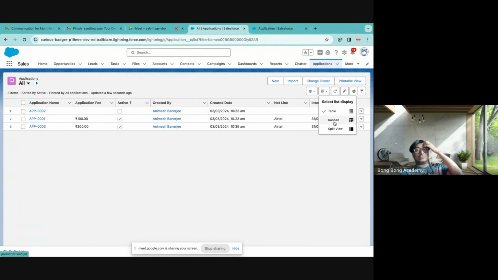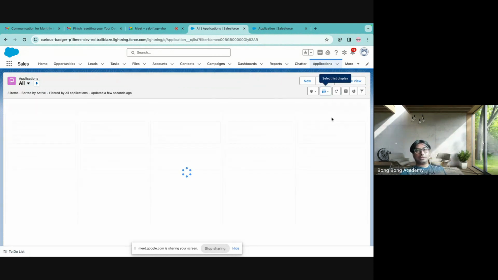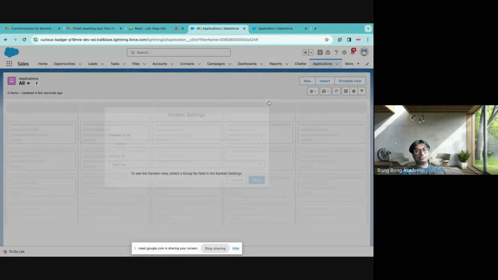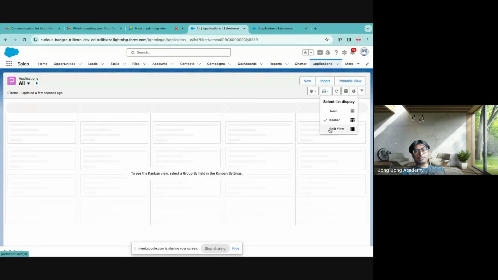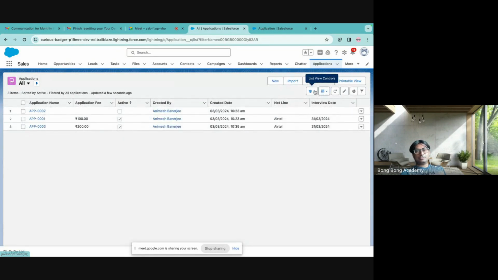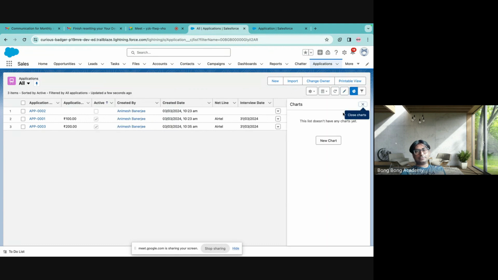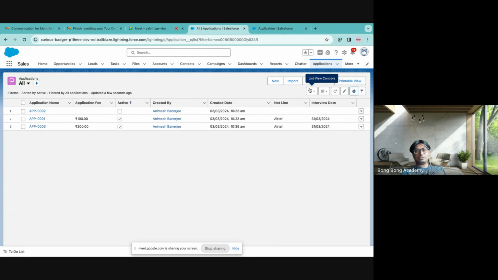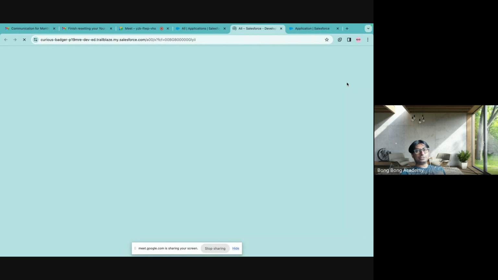Table view, you can split this to Kanban view or anything else. It's a little advanced topic. We'll discuss this in details. But let us stick to table view. You can refresh the screen. You can edit this list, right? And then you can have a pie chart. Anyway, we'll discuss all this in the later term. You can also have a printable view of this whole list.